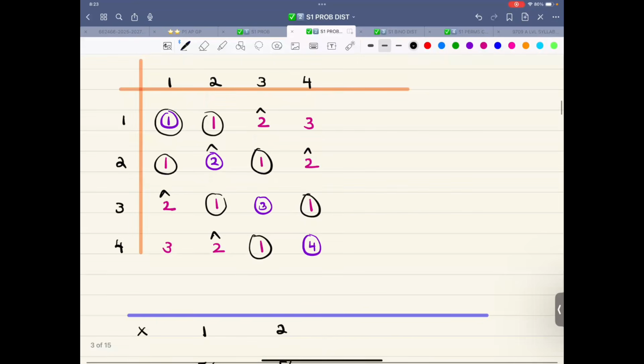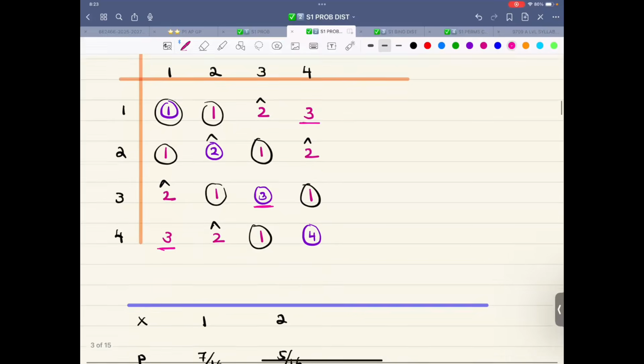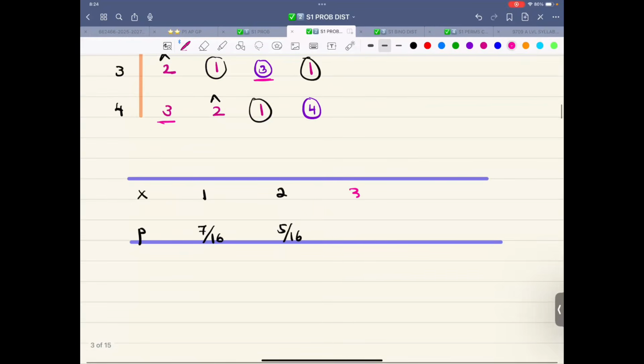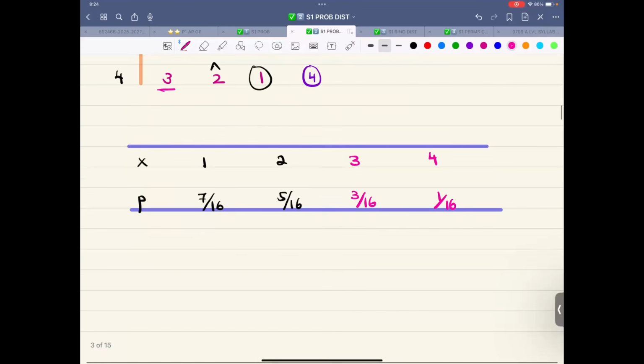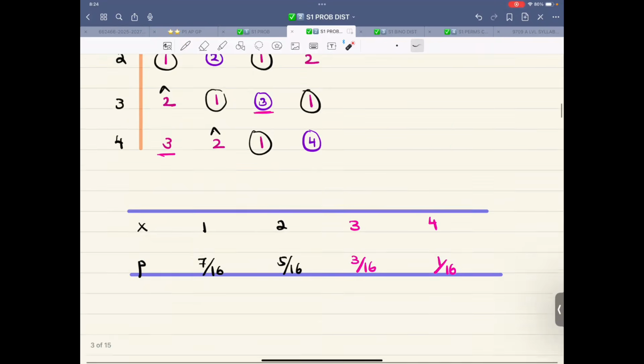What about the number 3? 3 is 1, and then 2, and then 3. So 3 is occurring 3 times, 3 over 16, and 4 is occurring only once, 1 over 16. Let's double check: 7 plus 5, 12, 12 plus 3, 15, 15 plus 1, 16, so 16 over 16.